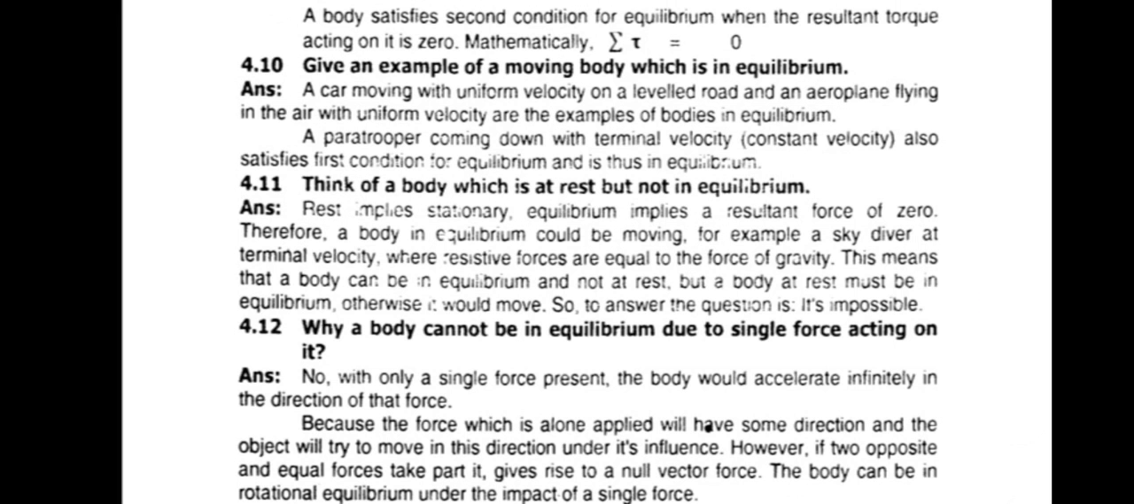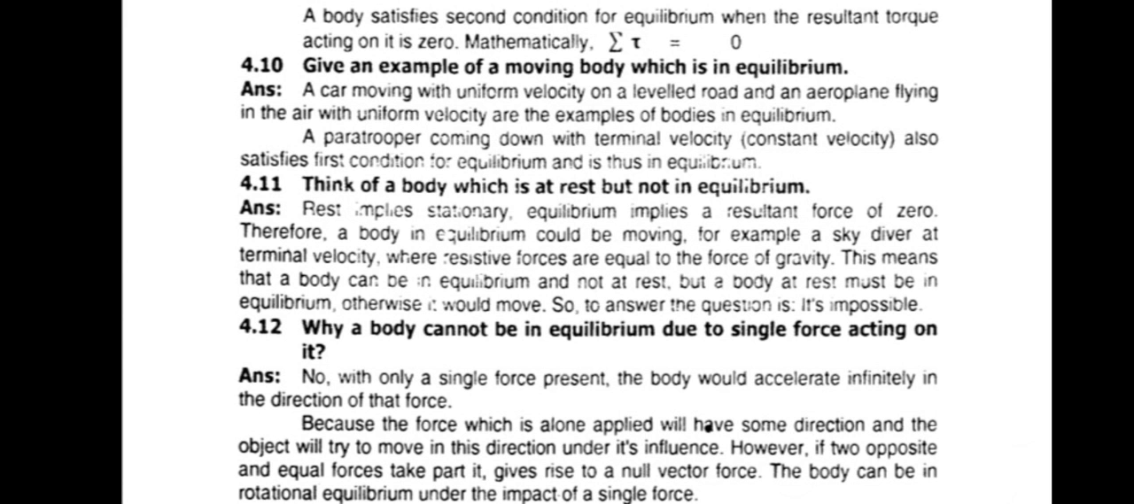That's why a body satisfies the second condition of equilibrium when the resultant of torque acting on it is equal to 0. Our next question is 4.9: what is the second condition for equilibrium? Already discussed before, the second condition of equilibrium relates to torque, that is, a body satisfies the second condition of equilibrium when the resultant torque acting on it equals 0. Now we will move on to our next question, 4.10: give an example of a moving body which is in equilibrium. If a body is in equilibrium, then how can we say that the body will be moving?